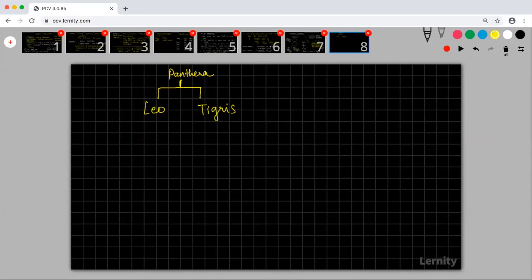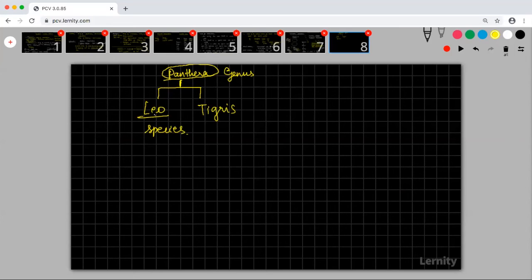Okay. So Panthera is the genus. Leo is the species.